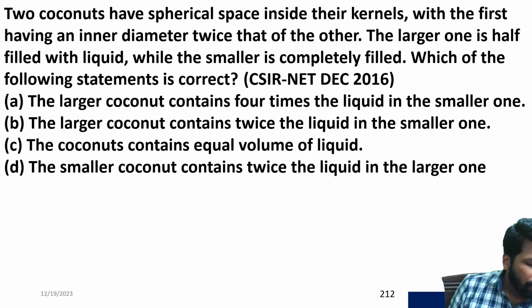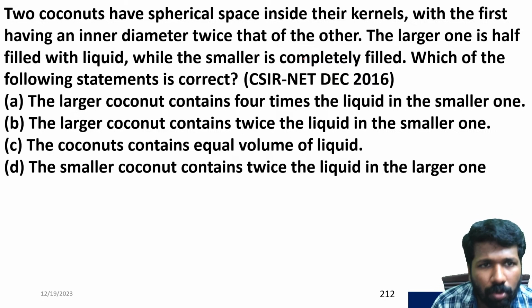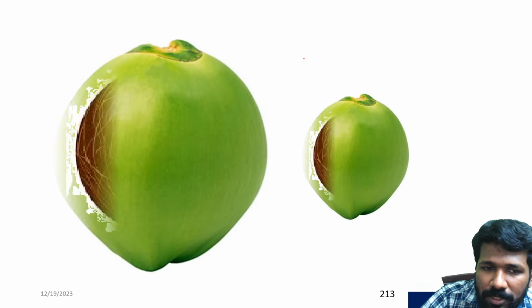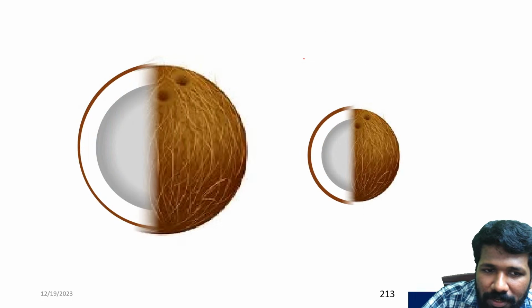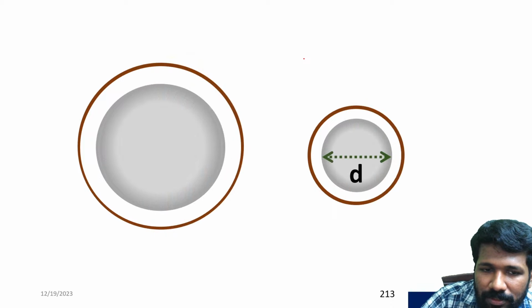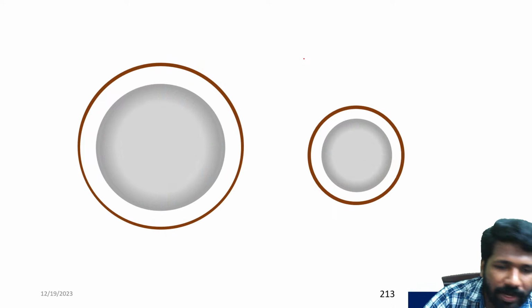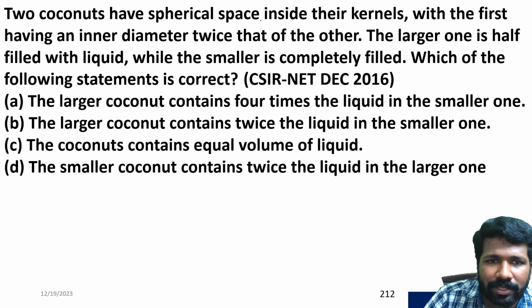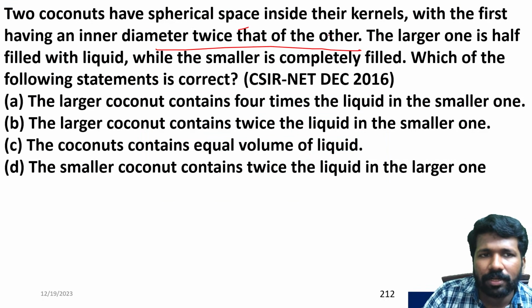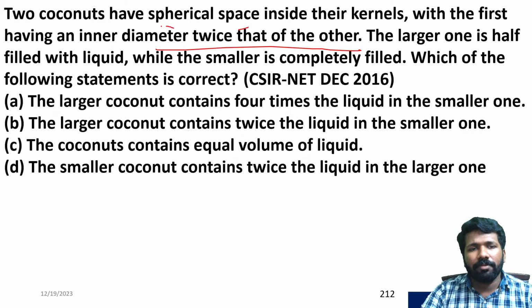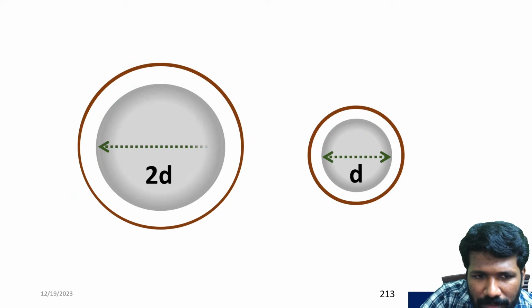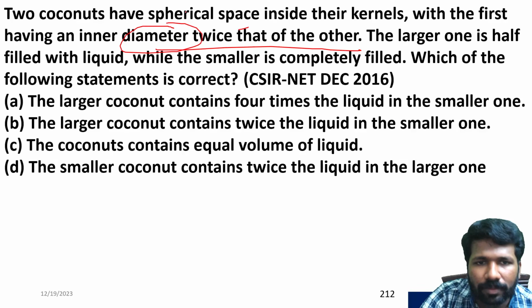Okay, so I'll explain. Here the question is saying two coconuts have spherical space inside their kernels. Spherical space means inside this you can see a sphere like this. Their diameters are compared. How is it compared? With the first having inner diameter twice that of the other. That means the smaller coconut's diameter doubled will be the larger coconut's diameter. If this is D, this will be 2D.